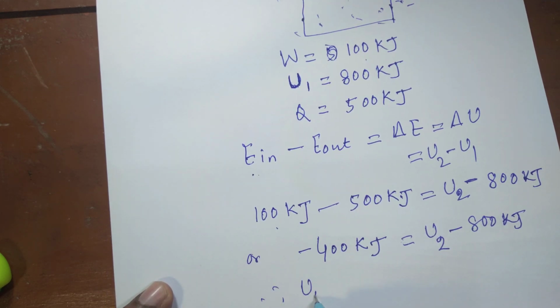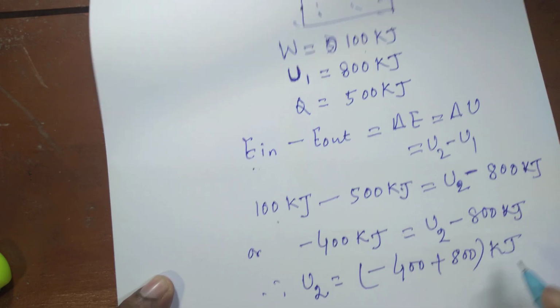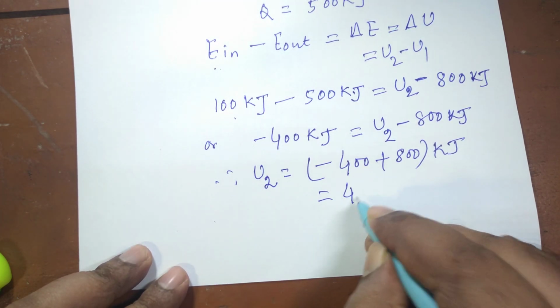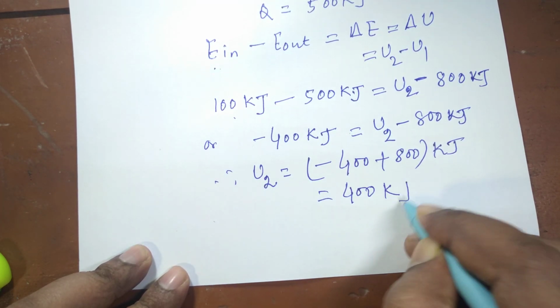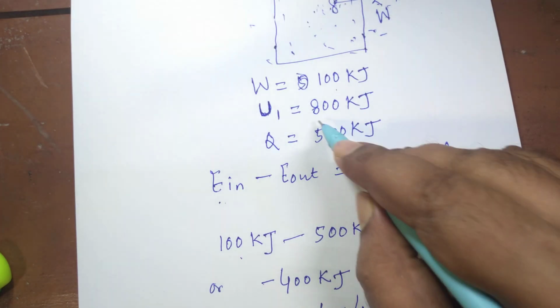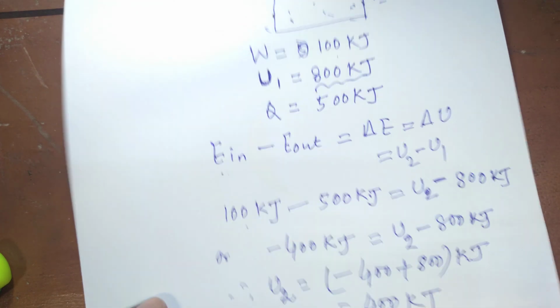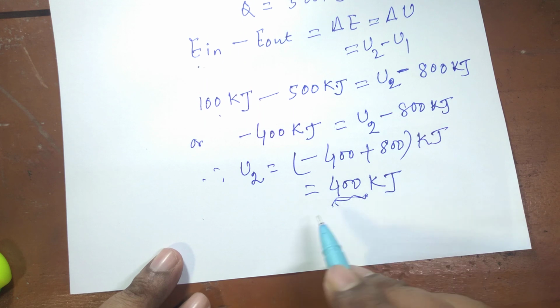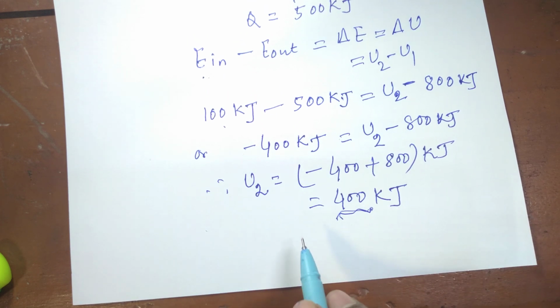So U2 will be minus 400 plus 800 kilojoule, that is 400 kilojoule. So initially internal energy was 800 kilojoule, and finally internal energy becomes 400 kilojoule. That means the energy of the system decreases.